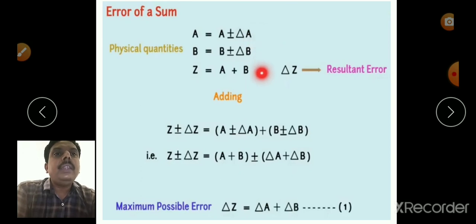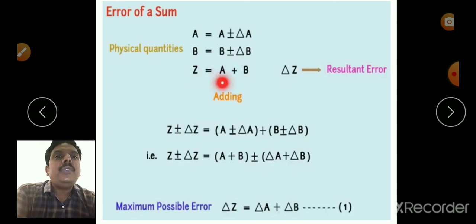Similarly, in b the error is delta b, it may be positive or negative. So the physical quantity b can be written as b plus or minus delta b. So adding these quantities, z equals a plus b, and a and b have errors, so there must be an error in z.